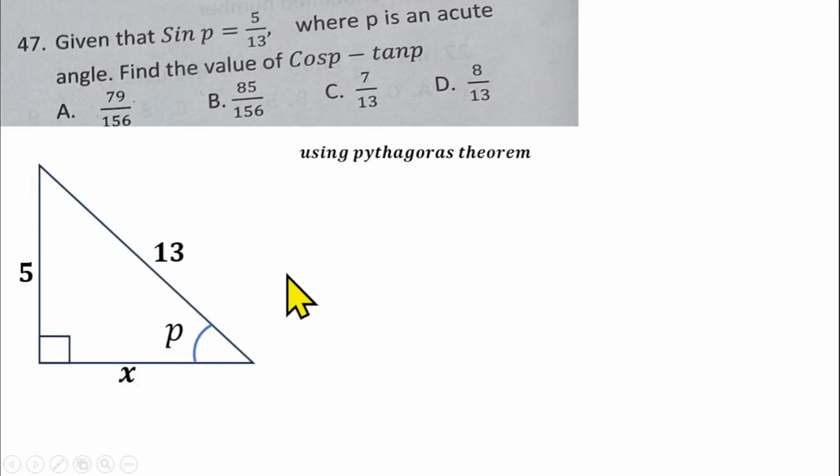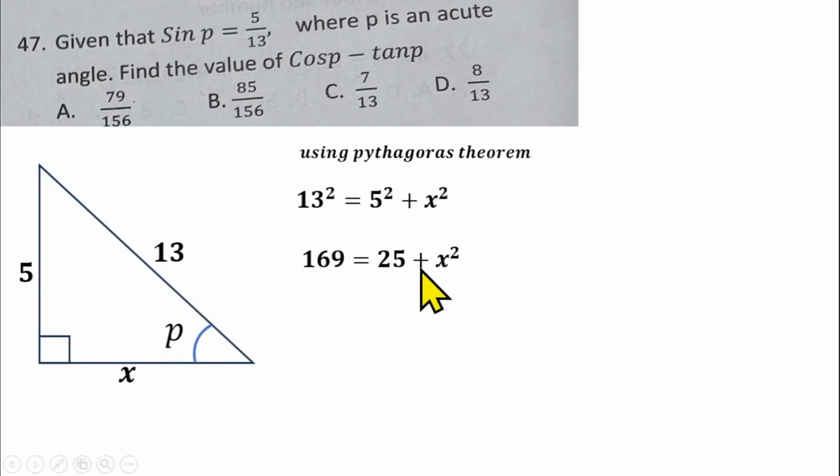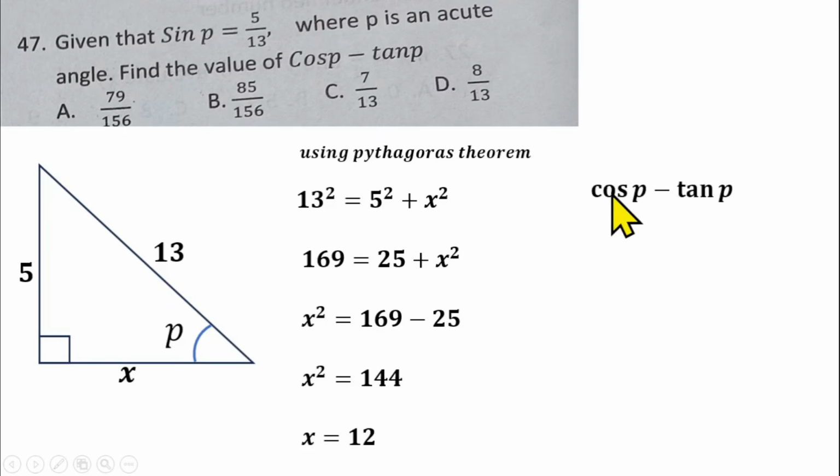So we have 13 squared equals 5 squared plus s squared. So we have 169 equals 25 plus s squared. Collecting like terms, s squared equals 169 minus 25. That gives us 144, so s is 12. From there, cos P will be adjacent over hypotenuse, that will be 12/13, minus tan P, which is opposite over adjacent, that will be 5/12.